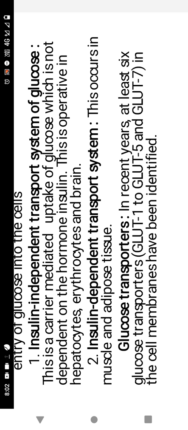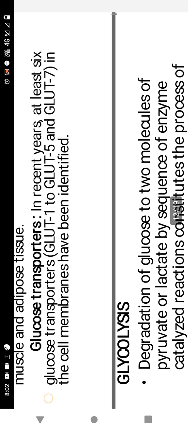Then glucose transporters. There are six glucose transporters identified nowadays. First, GLUT 1, GLUT 5, GLUT 7.